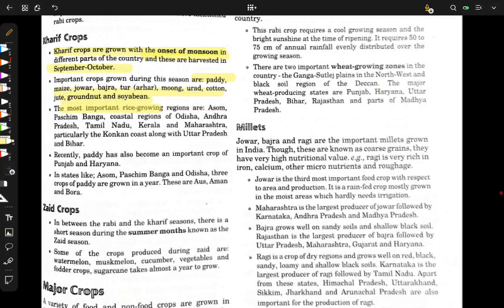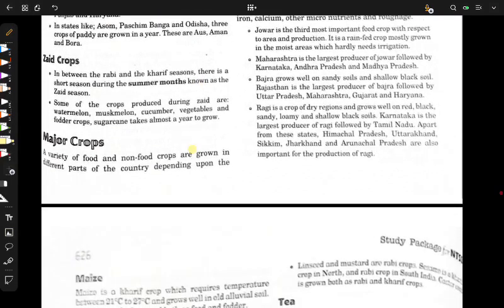The most important rice growing regions are Assam, Paschim Bengal, coastal regions of Odisha. You know why? Because they have high rainfall, and where there is high rainfall, there is a high chance of rice growing, higher productivity. Recently, paddy has, okay, this is not that important.